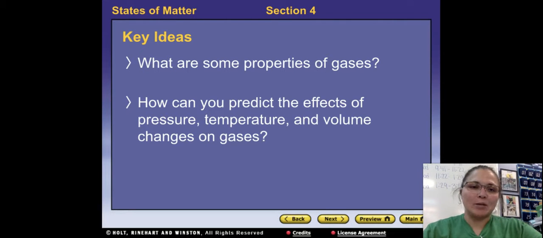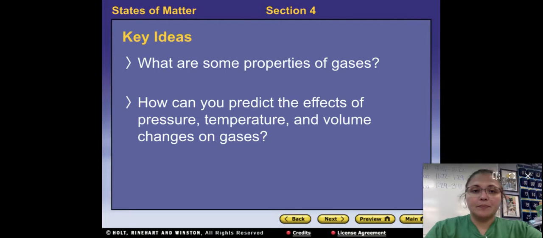3.4 States of matter. Key ideas in this section: what are some properties of gases, and how can you predict the effects of pressure, temperature, and volume changes on gases?